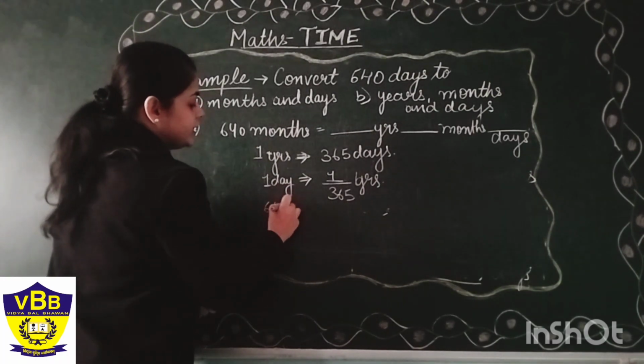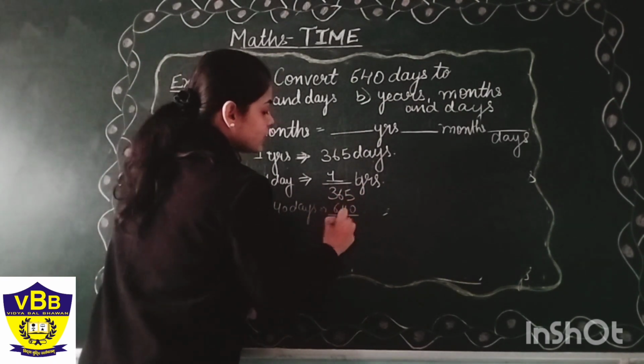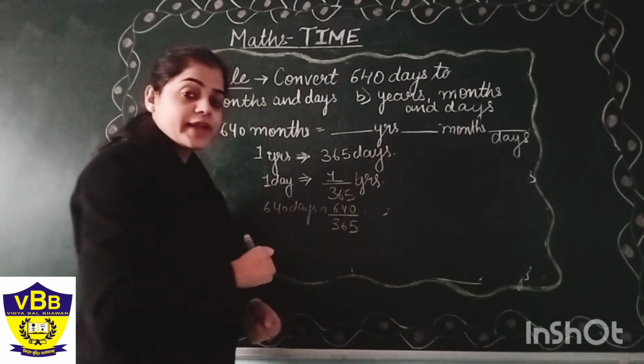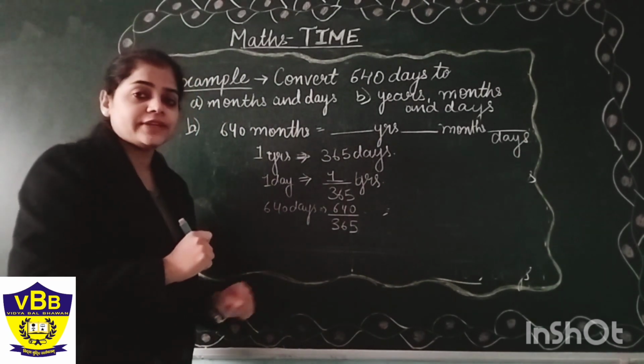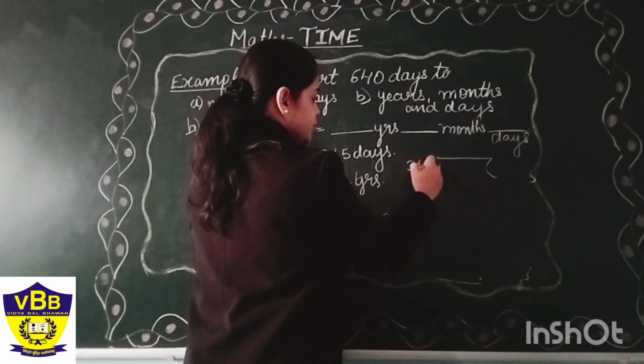So our 640 days will be equal to 640 upon 365. We have to divide 640 by 365 and we will do the normal division here.